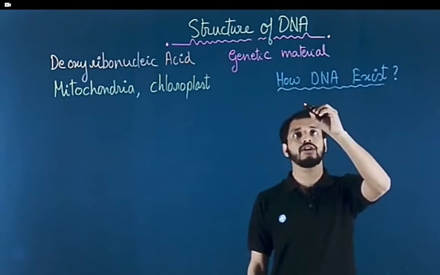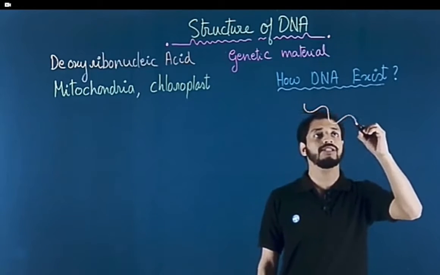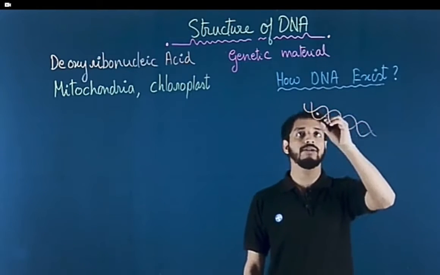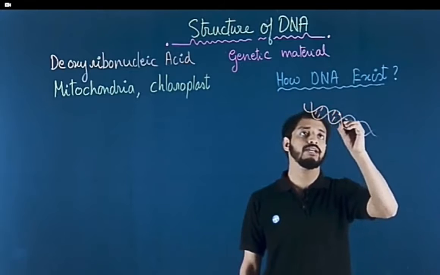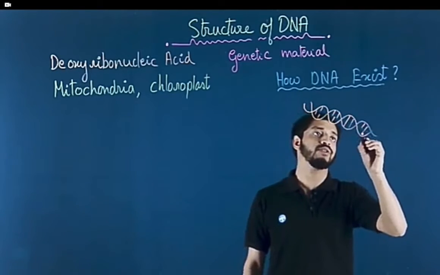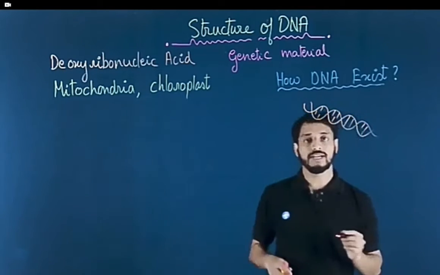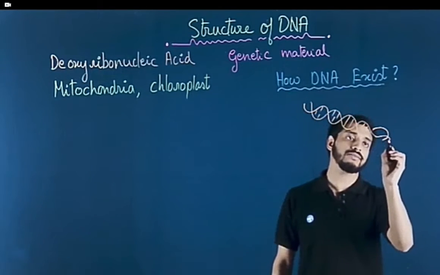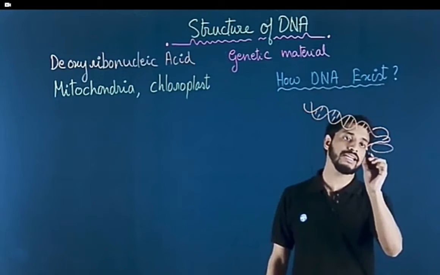So if we just try to draw the normal structure of the DNA, it somewhat looks like this. It is double stranded. We'll be talking about the structure properly. This is the double stranded DNA. Slowly and steadily it starts coiling. Okay, so it starts coiling like this.